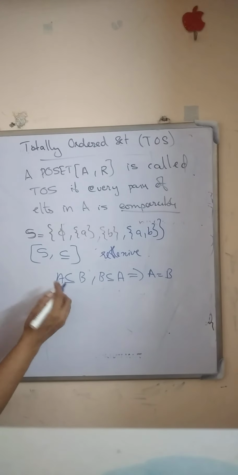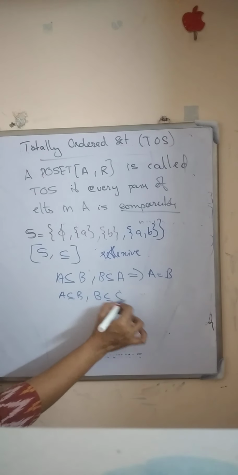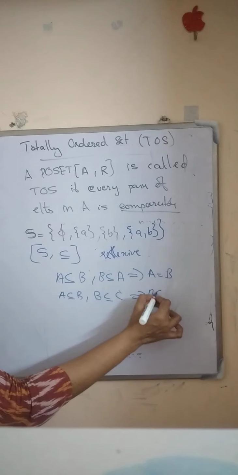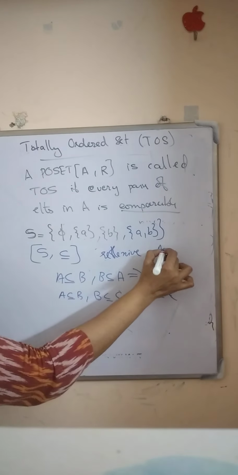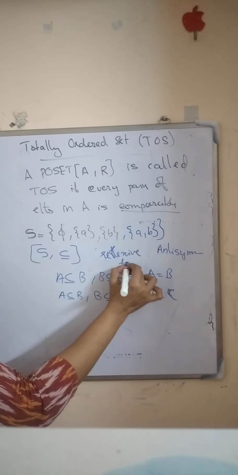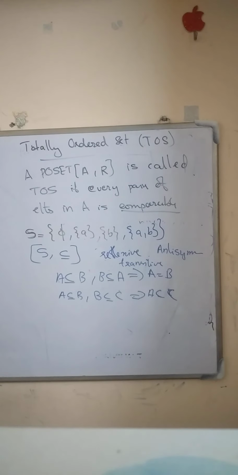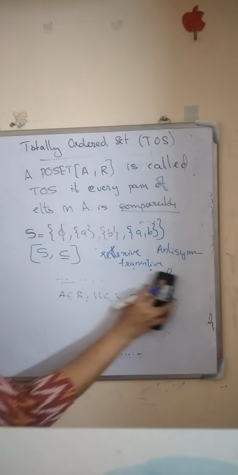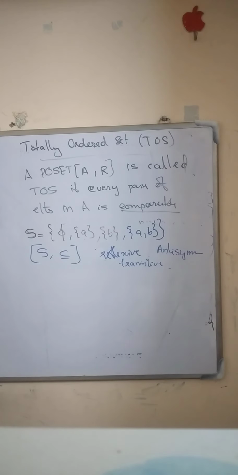Also this is transitive, because if A is a subset of B and B is a subset of C, then definitely A is a subset of C. So it is reflexive, antisymmetric and transitive. Therefore this relation is a partial ordering relation and the set is a partially ordered set.